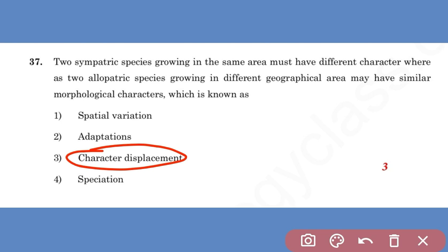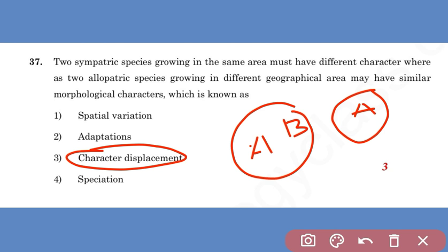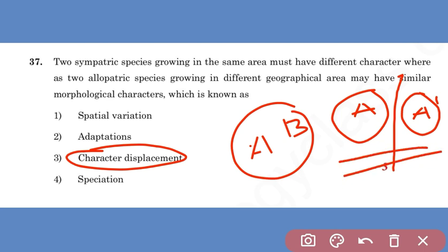The two sympatric species means the two species are there, species A and species B. These are living in the same area and not sexually reproducing. But in allopatric speciation, one species gets divided from the original one and changes its character, and its habitat also gets changed because of a physical barrier. This is known as allopatric speciation, and these two species A and A dash do not reproduce. So this is known as character displacement.